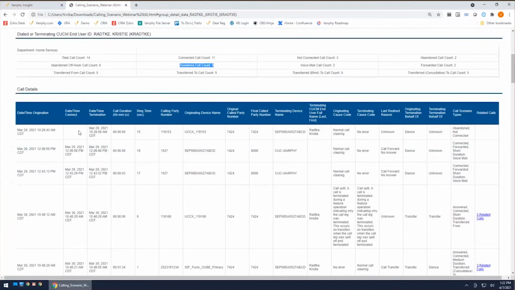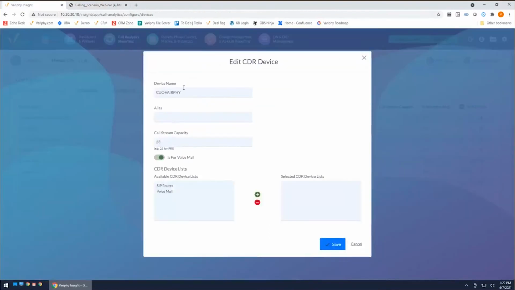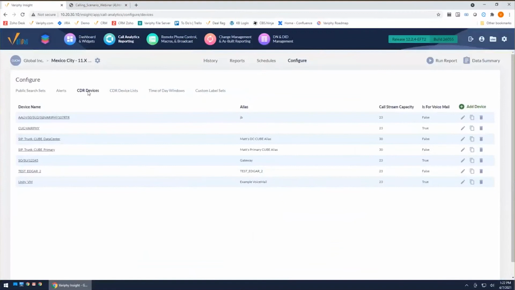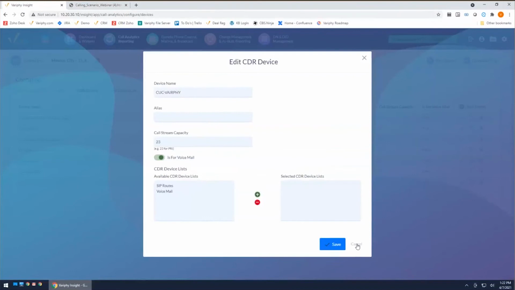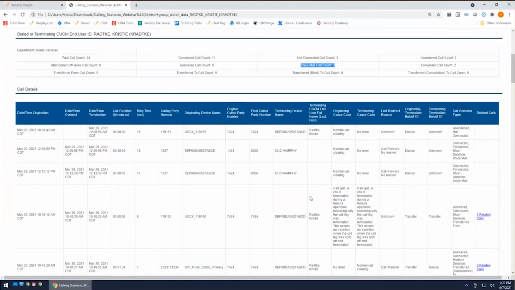Answered count is something that has connection time but did not go to voicemail. Voicemail is established, one, by looking in the call manager, and if we can't determine voicemail from call manager, we look back at Variphy to make sure that that voicemail device was added. So if you're ever running into a scenario where you see calls going into voicemail, but your voicemail counts are coming back as 0, it's more than likely that you just need to add your voicemail device into Variphy's CDR devices. Again, that's under call analytics and reporting, configure CDR devices. You can add your voicemail device in there, just specify it as voicemail. No need to do anything else. Variphy is going to automatically pick that up for you going forward.